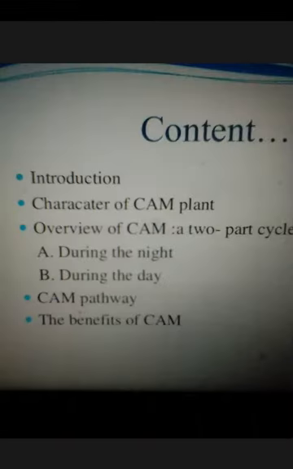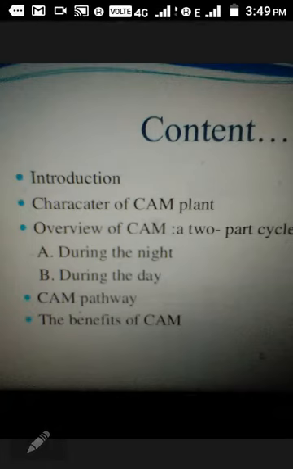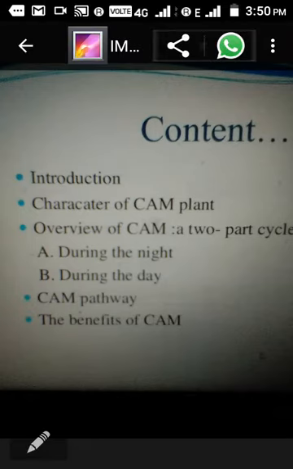I have already explained in the previous class, in gymnosperms, that some plants are adapted to such conditions. They have modifications such as thick cuticle and sunken stomata, so such modifications are also here. Some shed their leaves during the dry season, others store water in vacuoles. This is the content of my lecture: introduction, character of CAM plants, overview of CAM, the two types of cycle, during night and during day, the CAM pathway, and then the benefits.